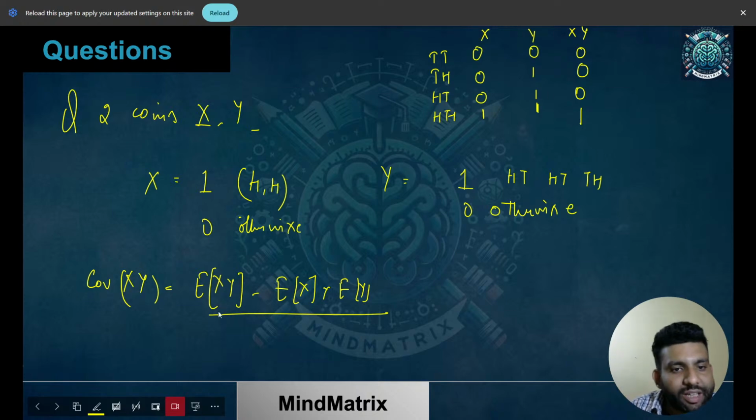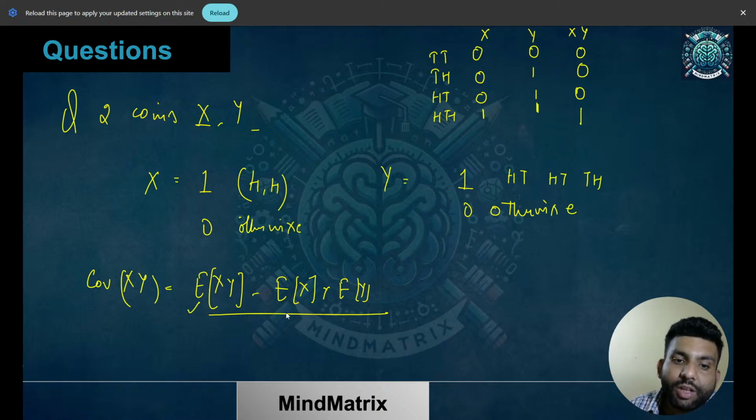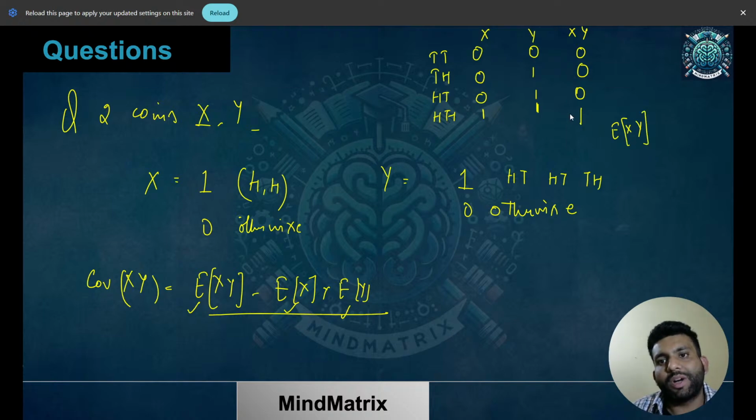Now you can calculate each of these expectations: what will be the value of E of xy, E of x, and E of y. For E of xy, that is going to be simply 1 into, what is this case? 1 by 4th is the probability for this case. So 1 into 1 by 4 plus, what about the rest of the cases? The value is 0 for 3/4 of the cases.